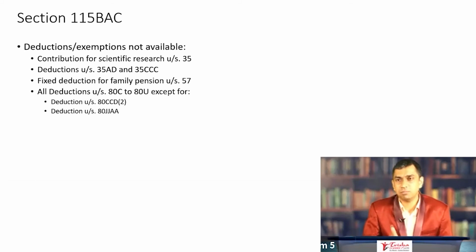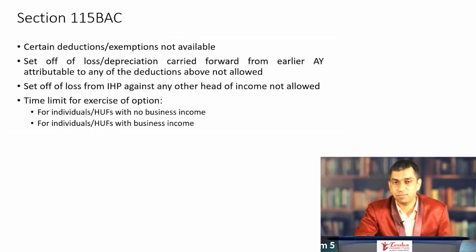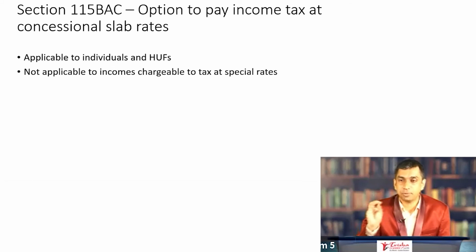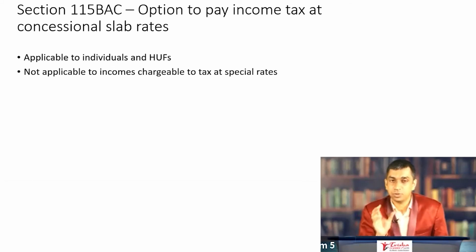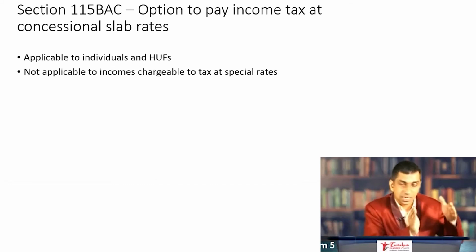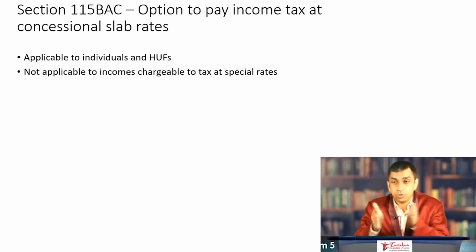One more time, one last time, let me just recapitulate 115 BAC, because this I think is very, very important, and I would be failing in my duties if at the end of this whole podcast you don't know what is 115 BAC. So let me just recapitulate once again, explaining in a nutshell what is 115 BAC. An extra option given to an individual and an HUF assessee, an extra option that is given to you. One can completely ignore 115 BAC and calculate tax as per the traditional method, calculate income as per the traditional method, or you can take 115 BAC and recalculate your income, recalculate your tax.